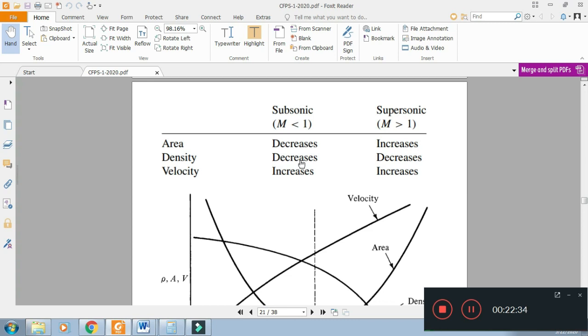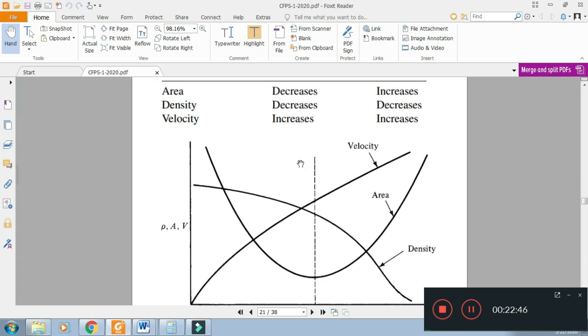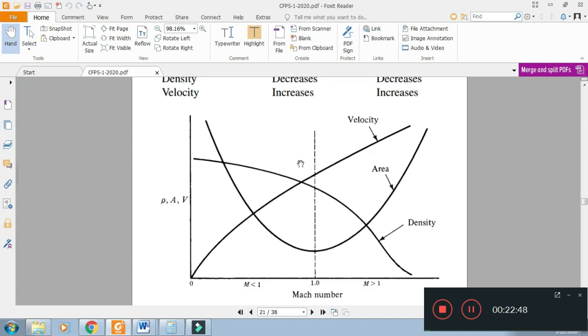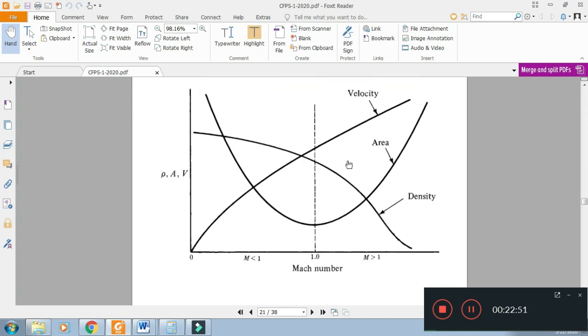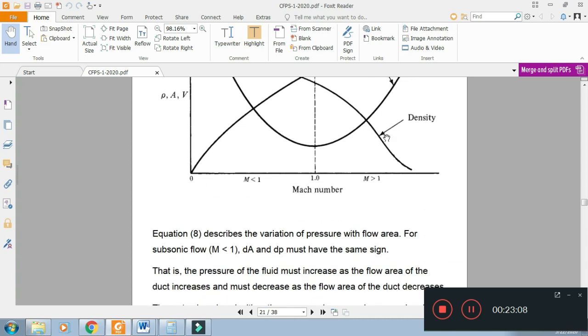Whether the flow is in the supersonic regime or subsonic regime, there is an inverse relation between velocity and pressure. So in the chart you can see, if pressure is decreasing, density is continuously decreasing, velocity is continuously increasing, and the decrease in pressure means that area is decreasing when the flow is subsonic and area is increasing when the flow is supersonic.